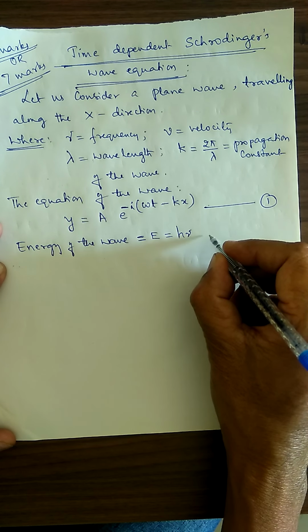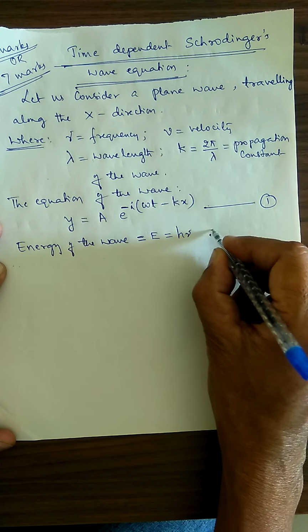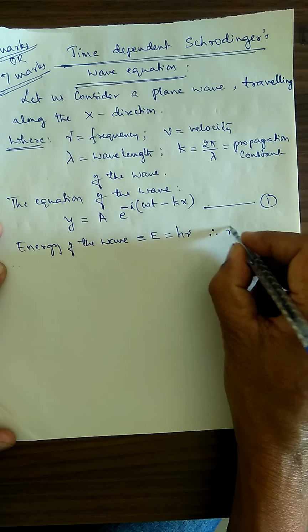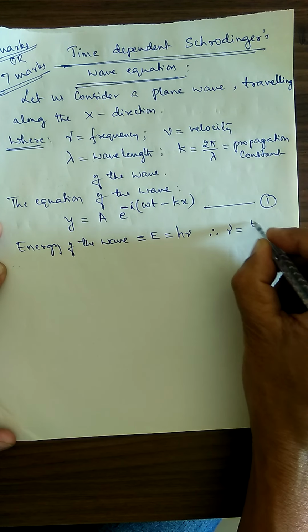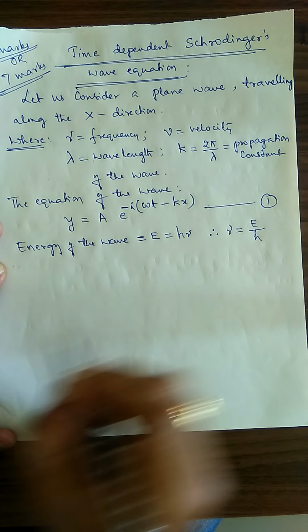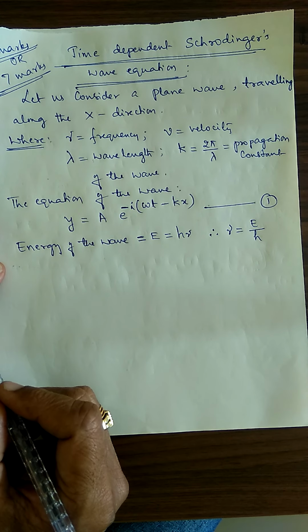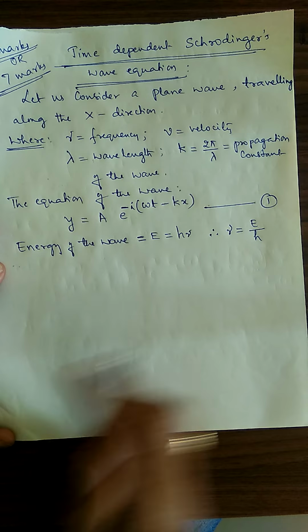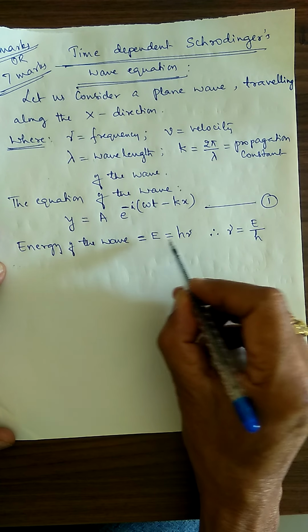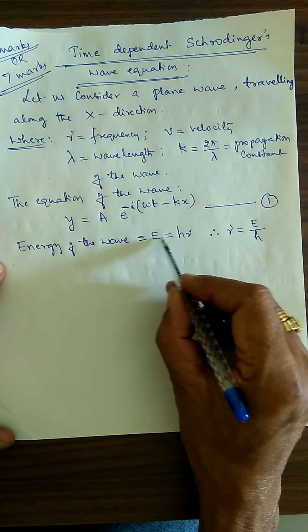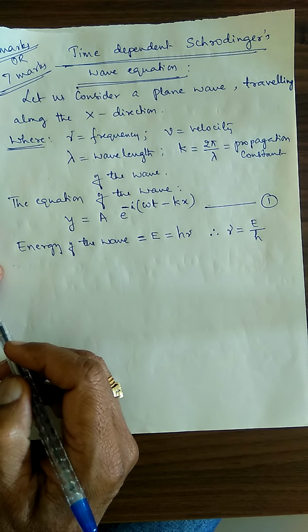Using this concept, frequency nu is equal to E divided by h.